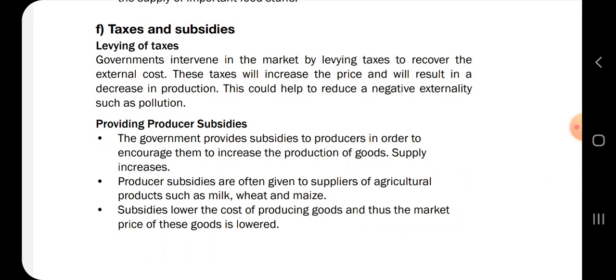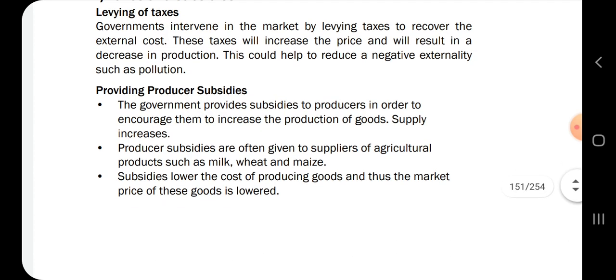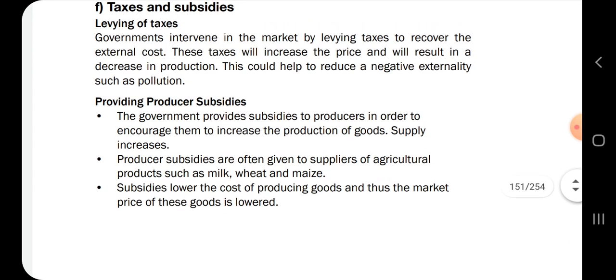And then we have taxes and subsidies. So the government will charge businesses taxes and give subsidies in order to prevent markets from failing. So providing producer subsidies again. If you are producing, let's say, brown bread, the government will subsidize the price of brown bread so that consumers get one brown bread at a cheaper price.